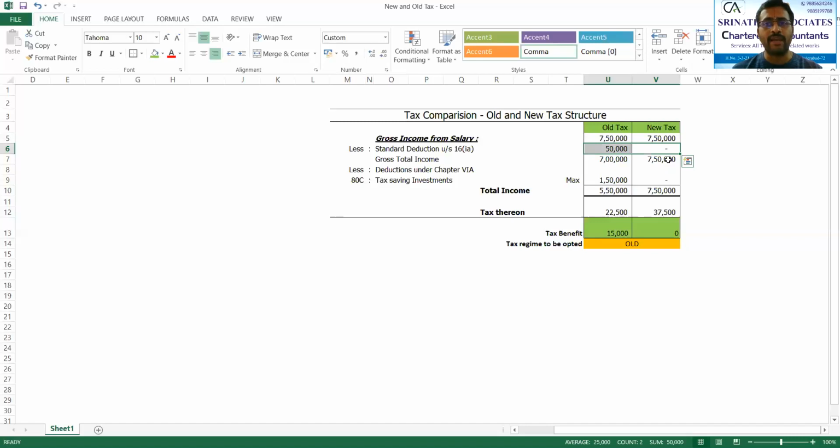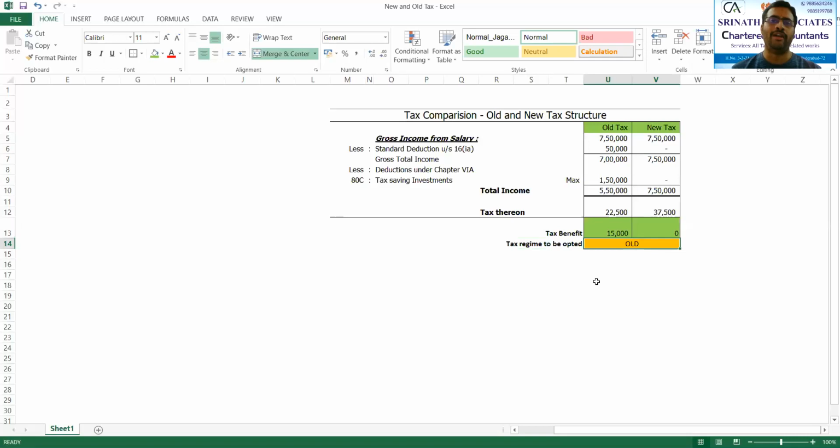That is why your income remains 7,50,000 here compared to 7 lakhs in the old. Whereas when it comes to taxation, in the new it is 0, whereas in the old there is a deduction of 1,50,000. This is the reason why the income has changed drastically, and because of that there is a difference in the tax liability. In this case of 7,50,000, it is always a tax benefit of 15,000 if you still remain in the old. And that is why the tax regime to be opted, I have given you, is old.